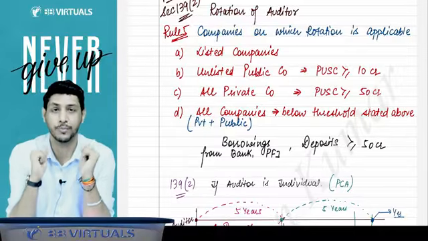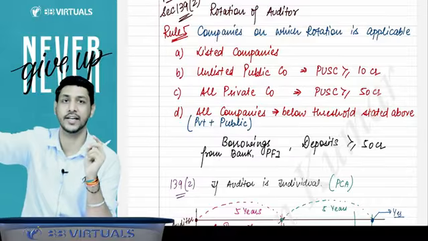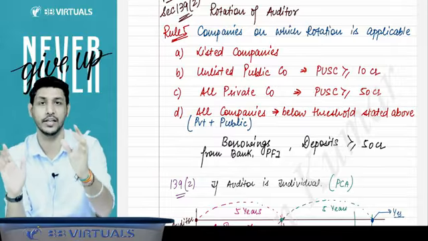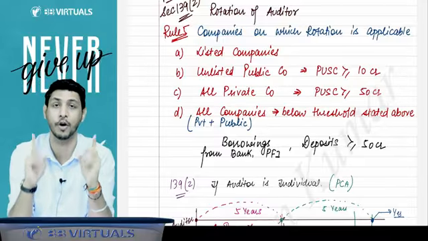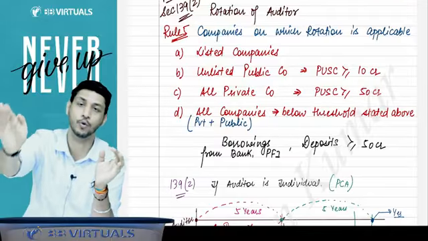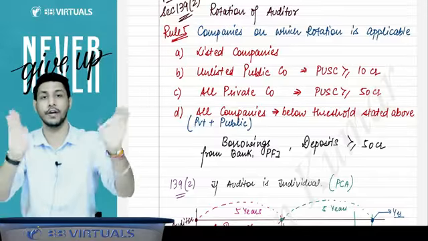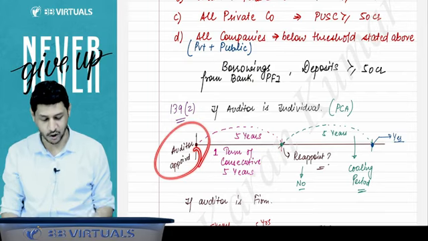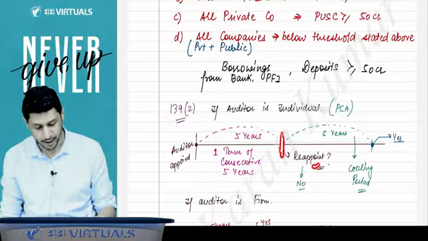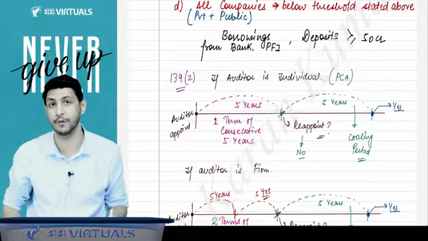Now, sir, what is the rotation provision? In the rotation provision, it is said that if an individual is appointed as an auditor in a company, then he has to serve for a maximum period of 5 years only. That is considered as one term of 5 consecutive years. After serving one term of 5 consecutive years, you have to vacate, you have to leave that company, and you have to go into a cooling period of 5 years. So if an individual is appointed as an auditor, he can serve only one term of 5 consecutive years. Can he be reappointed here? No. Now he is to be kept on a cooling period for this company.